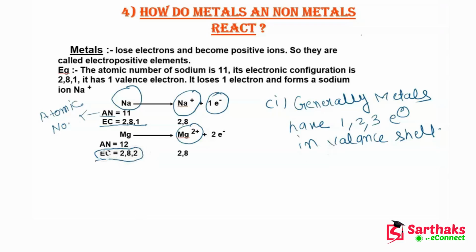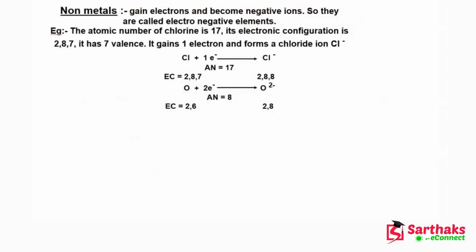This outermost shell is known as the valence shell, and the electrons in this outermost shell are known as valence electrons. So sodium has one valence electron and magnesium has two valence electrons. Okay, now guys, let's move on to the next slide and talk about the other points.